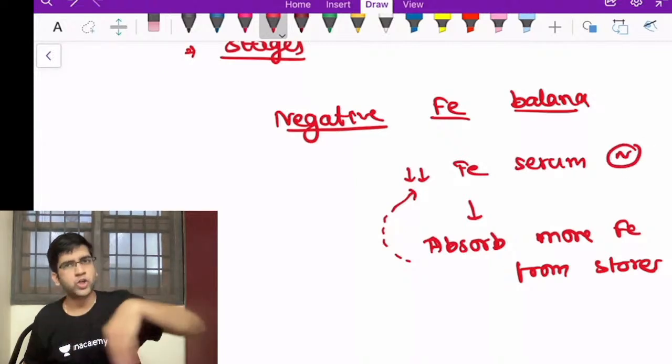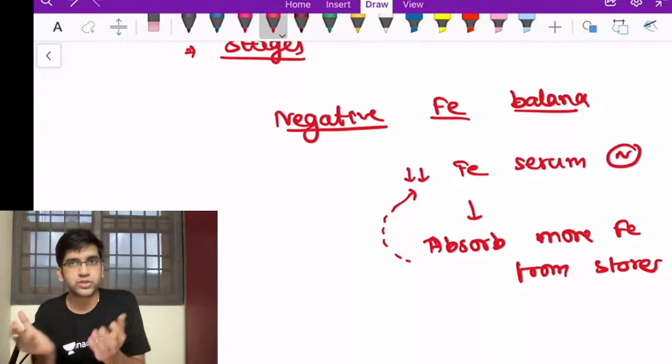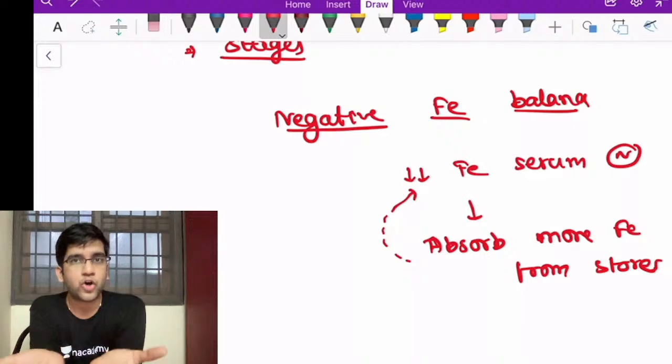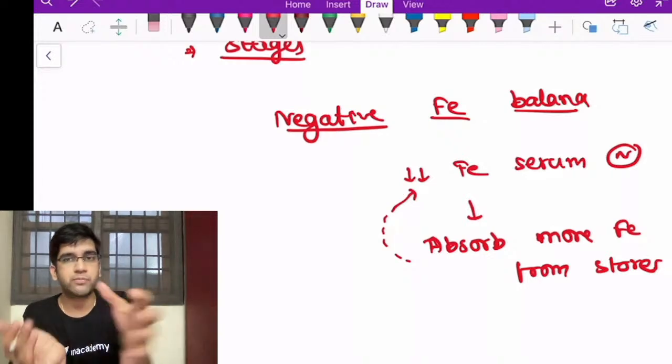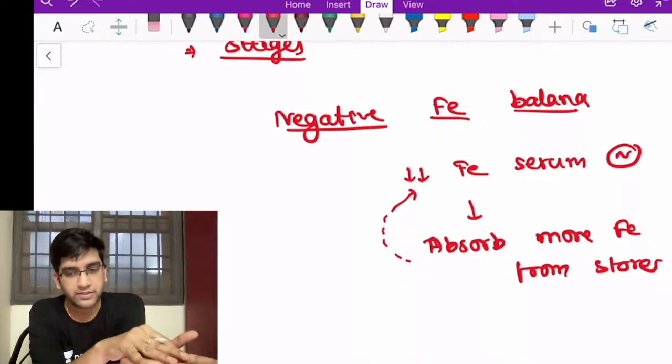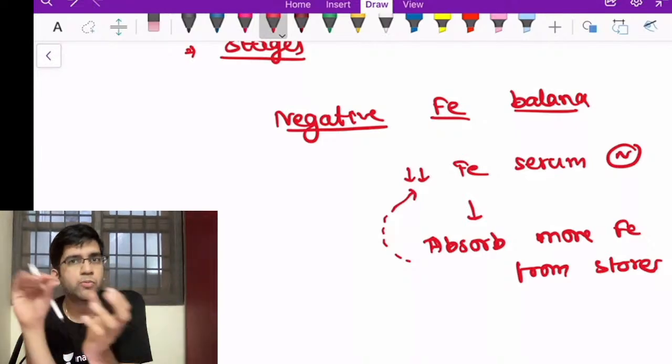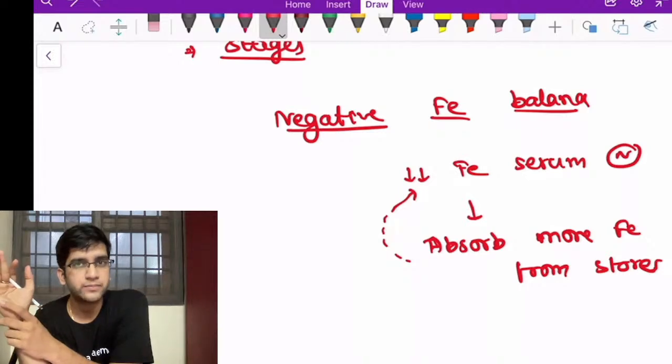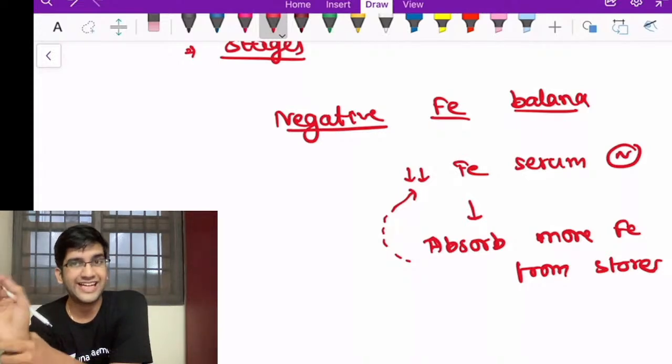That's my main goal. It will normalize automatically because I'm taking iron from the stores. So I have money in hand, or iron in the serum, but my stores are completely gone, right? That happens in my negative iron balance. Once this happens, I'm able to give a decent amount of iron to my erythroid, and my erythroid is able to produce a decent amount of RBCs. This is negative iron balance.